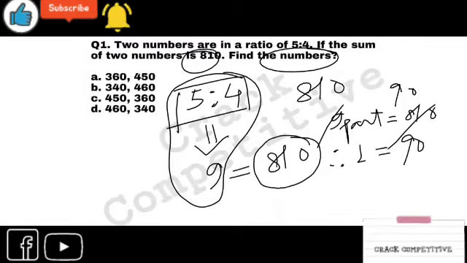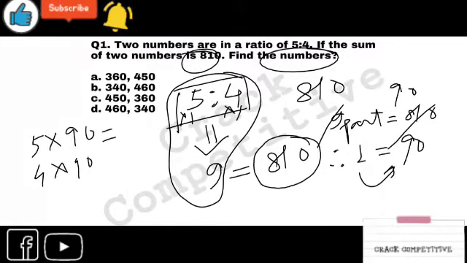So when you have to find the numbers, it is the value of 1 part, and you should know that 5 is to 4 means 5 into 1 is to 4 into 1. So what will be the numbers? It will be 5 into 90 and 4 into 90, right? 5 nines are 45, so 450 and 360.